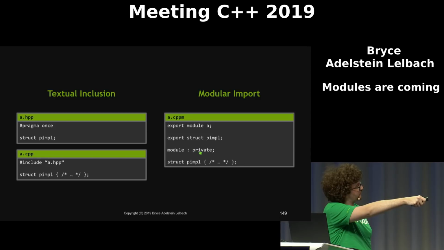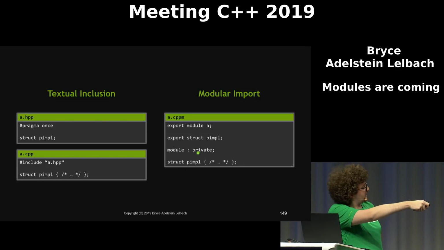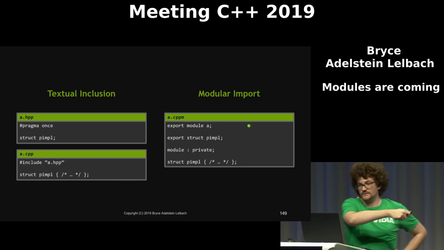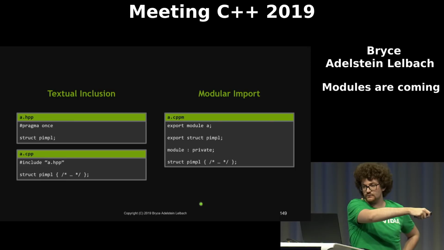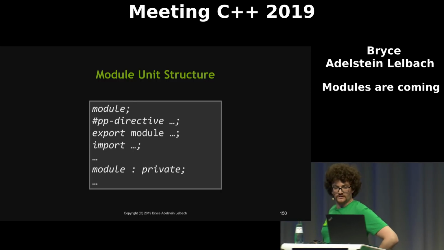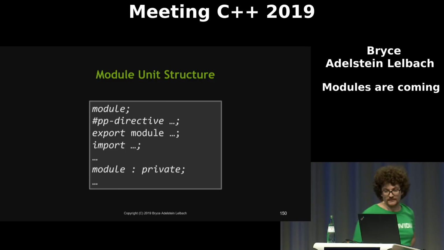It looks like this: module : private. And it means that anything after this is going to be unreachable. So it's as if anything after this was put into a module implementation unit. So this is what the structure of modules looks like with the optional module private fragment.